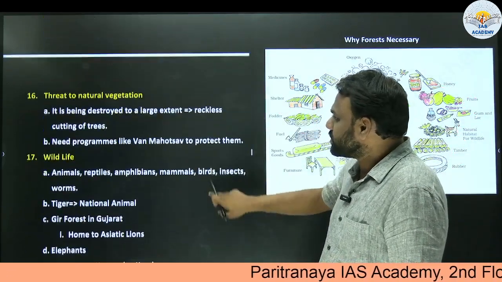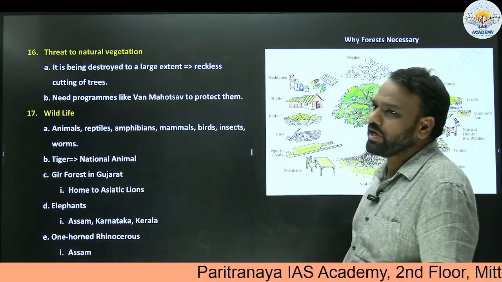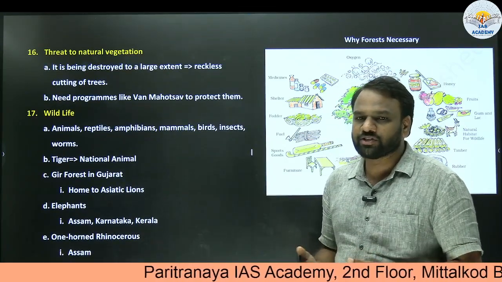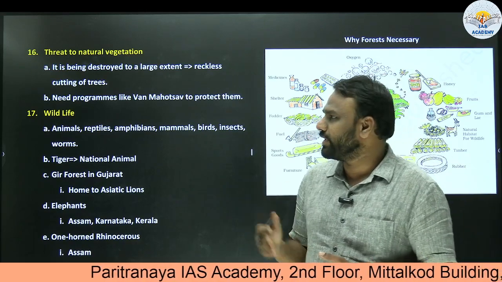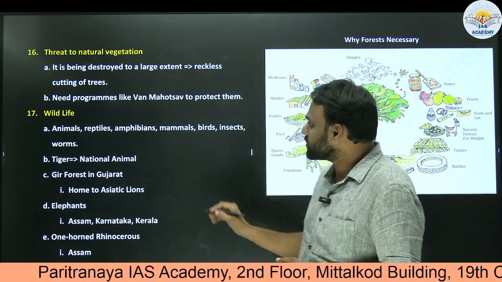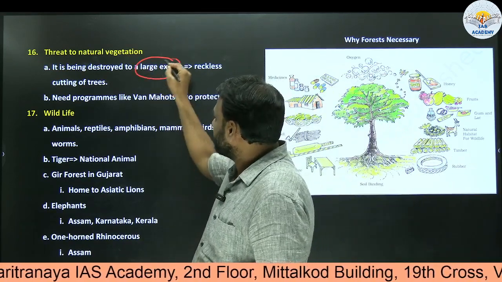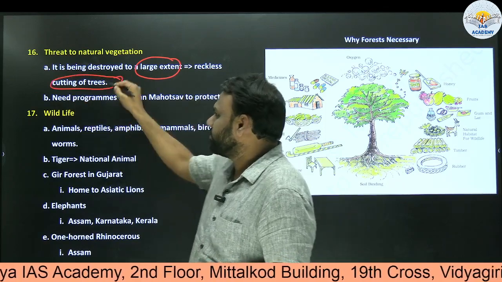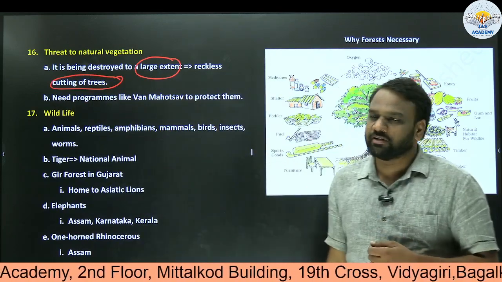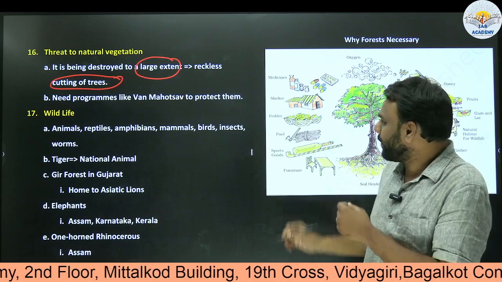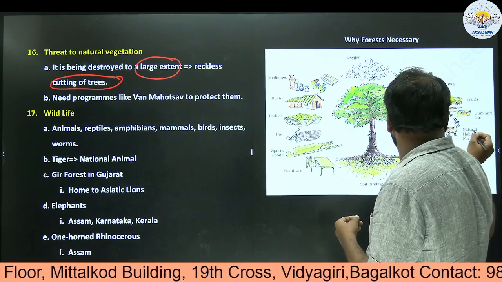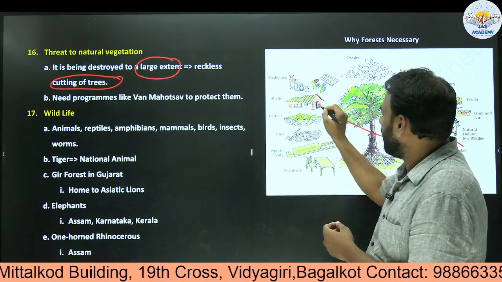Next, threats to natural vegetation. What are the threats to natural vegetation? If it is extending so much benefit to us, then what are the threats to it? It is being destroyed to a large extent. Why? Reckless cutting of trees. We have seen its benefits that forest will provide us timber to build houses and all.